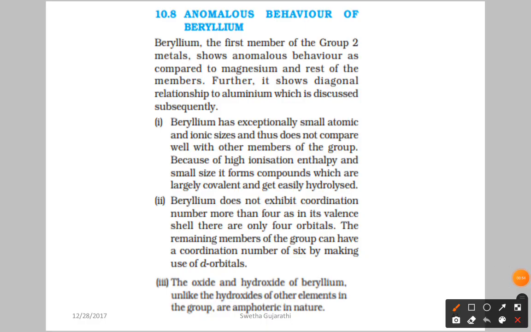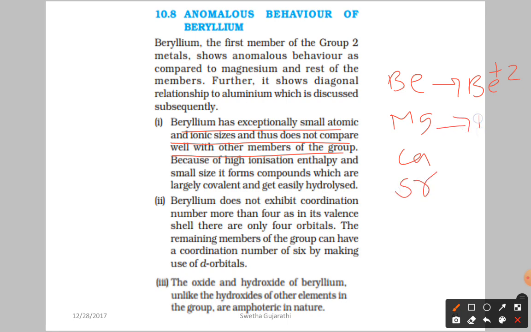Beryllium has an exceptionally small atomic and ionic size and thus does not compare well with the other members of the group. If you take beryllium or the beryllium ion, it has a smaller size than magnesium, calcium, strontium, the other elements of the same group. If you take the ion, the size of the ion is also less, isn't it?